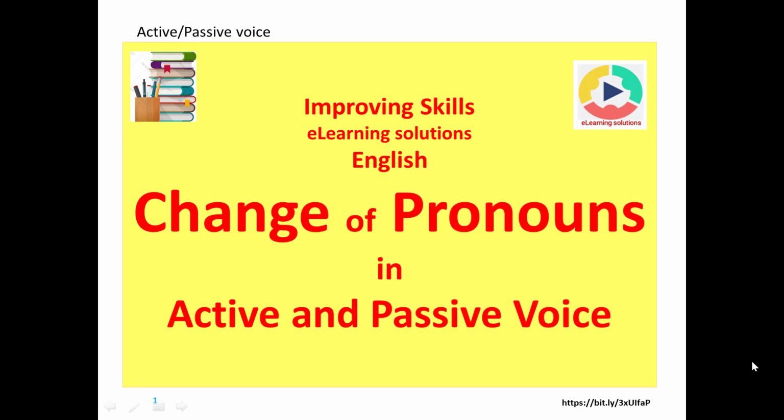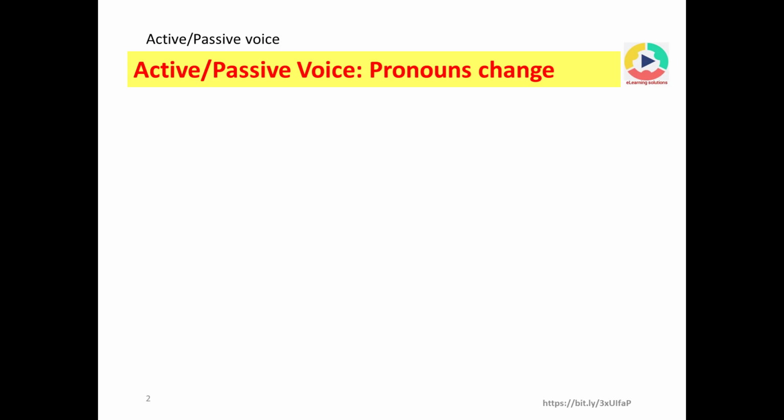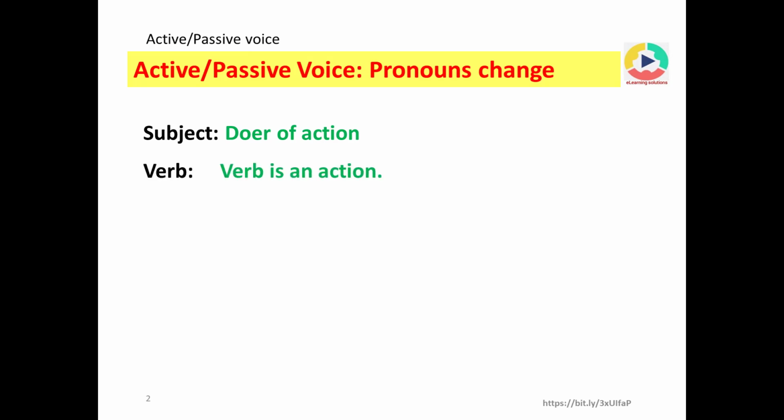This English lesson is about change of pronouns in active and passive voice sentences. Before starting to discuss pronouns, let's have a look at what the subject, object and verb are. Subject is the doer of action. Verb is an action. An object is the thing on which action is done.